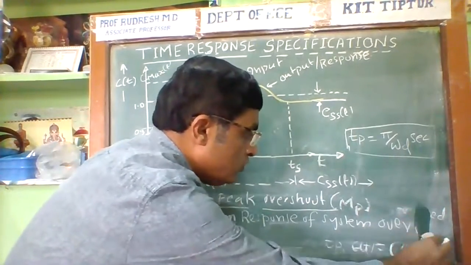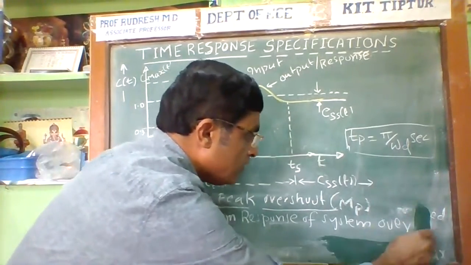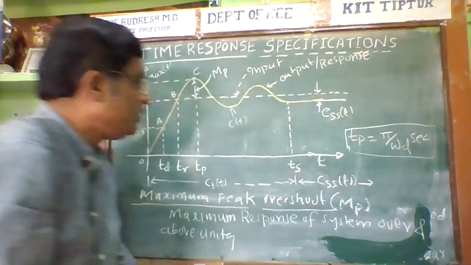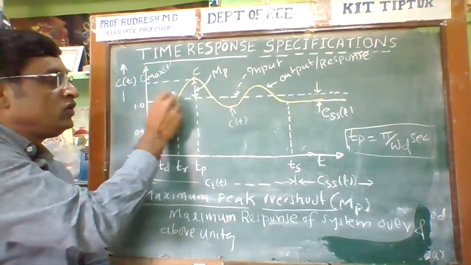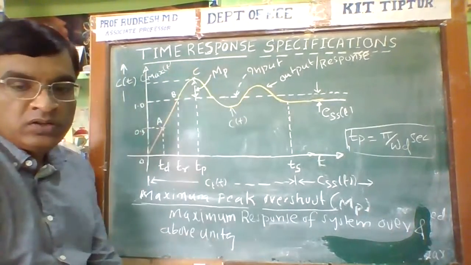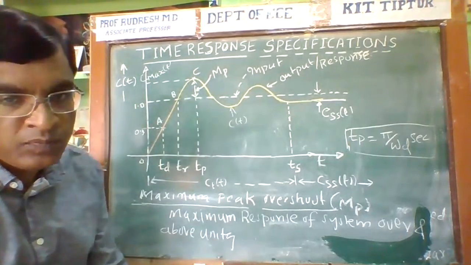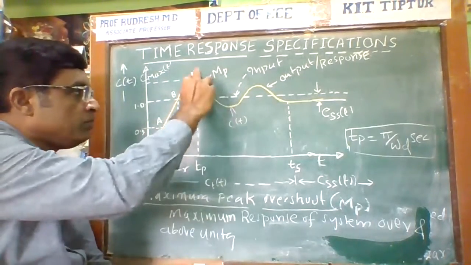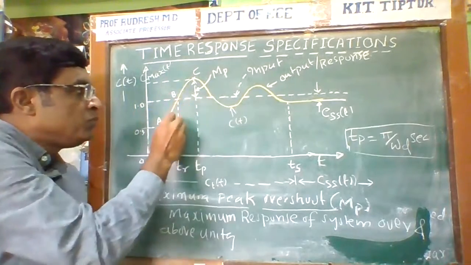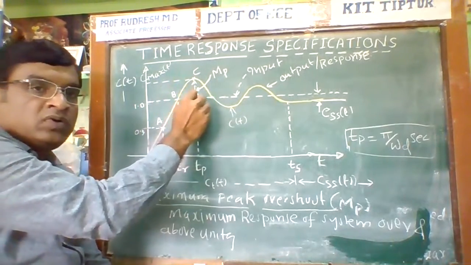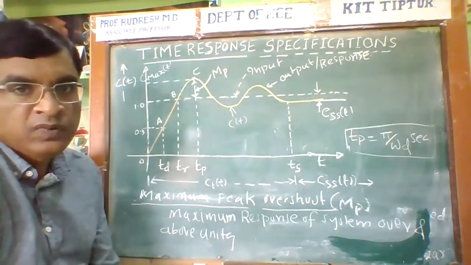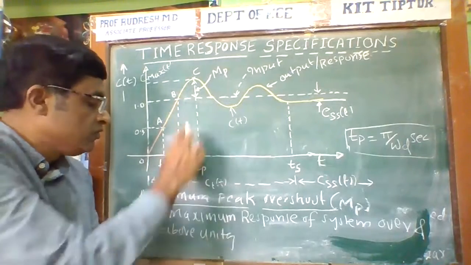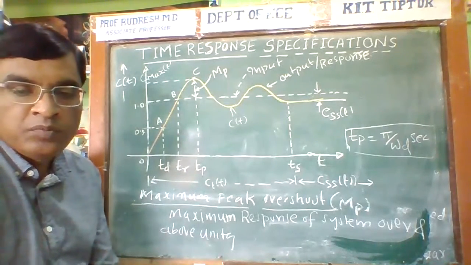This portion above unity is called the maximum peak overshoot. Actually, this is the input and this is the output, so the portion of the output above the input is called the maximum peak overshoot.